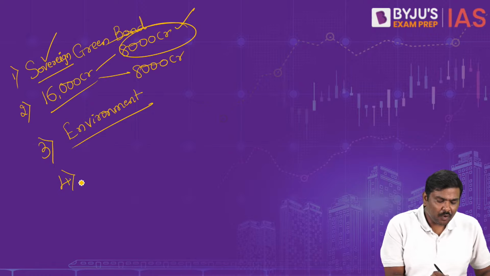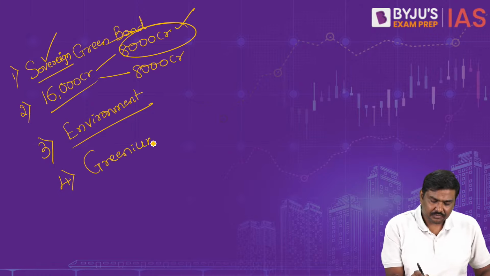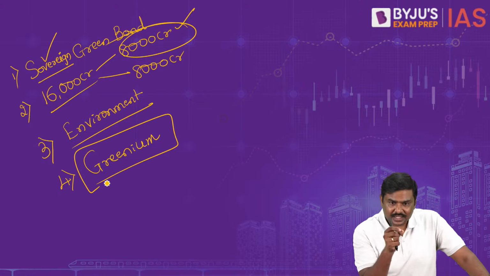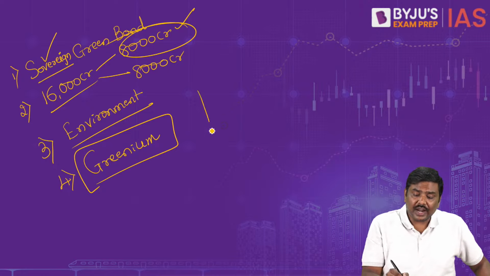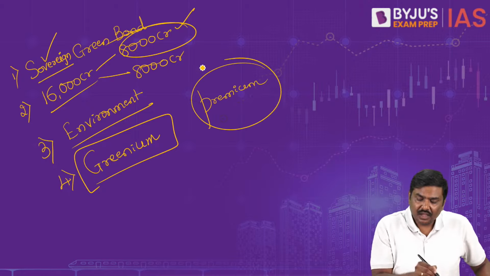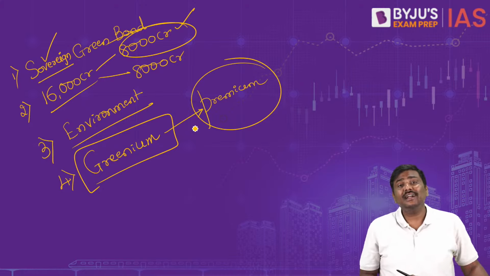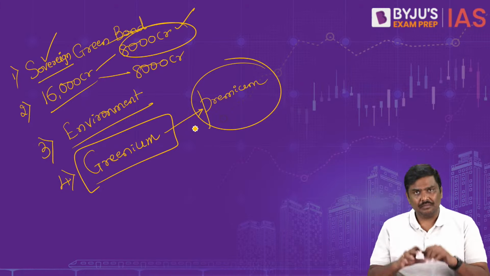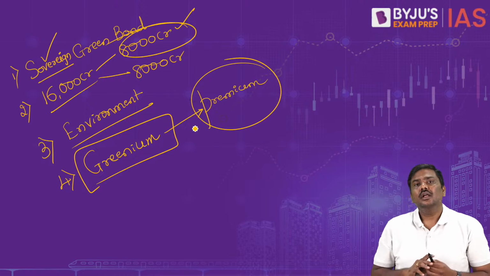Fourth very important point, there is a term called greenium. Remember this. That is, green bonds are issued at a premium. I repeat, please remember this. Green bonds are issued at a premium. Why are they issued at a premium? The logic is simple here.